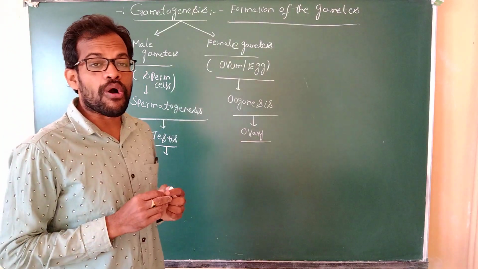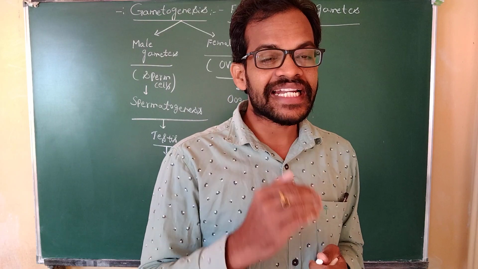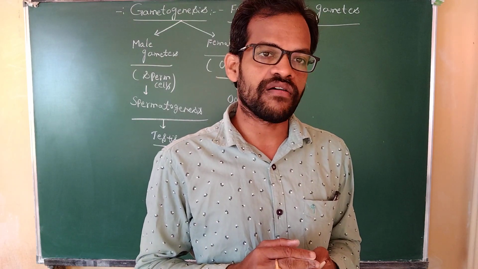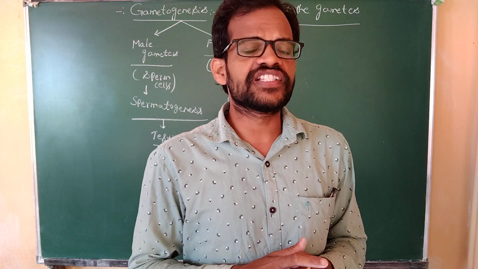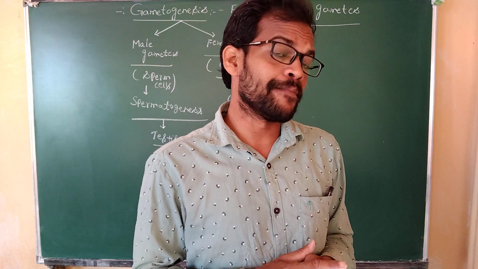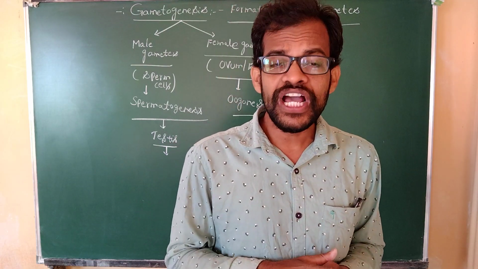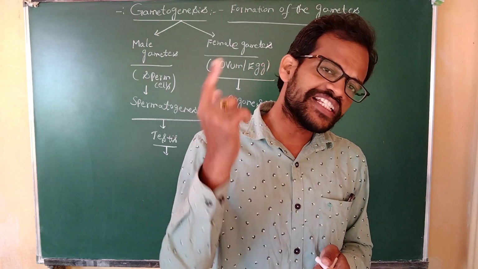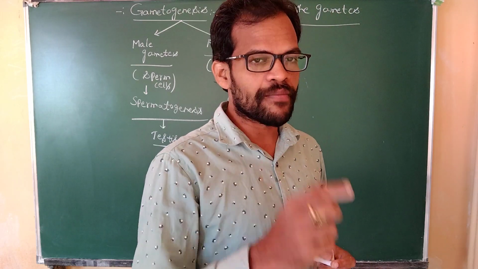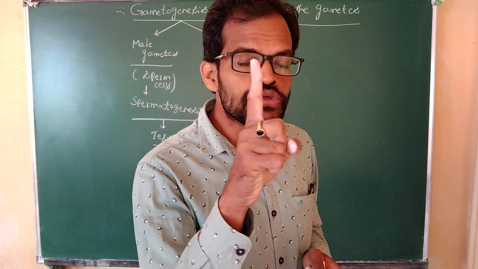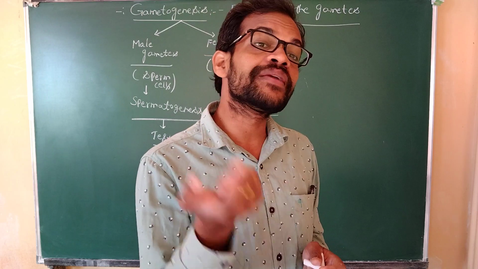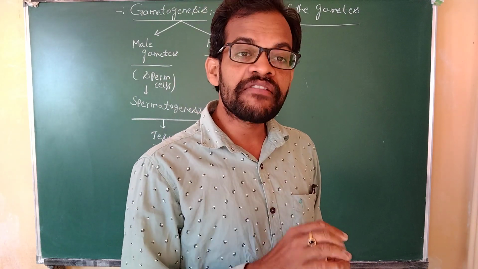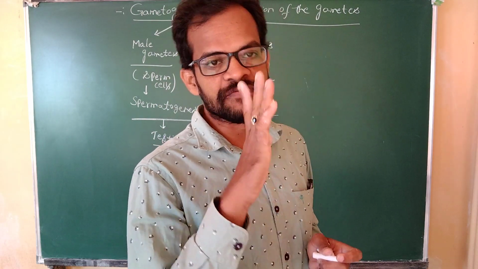Now the internal anatomy of the testis. Each testis consists of 250 compartments, the testicular lobules. Each compartment consists of 1 to 3 highly coiled seminiferous tubules. These seminiferous tubules produce sperm cells.